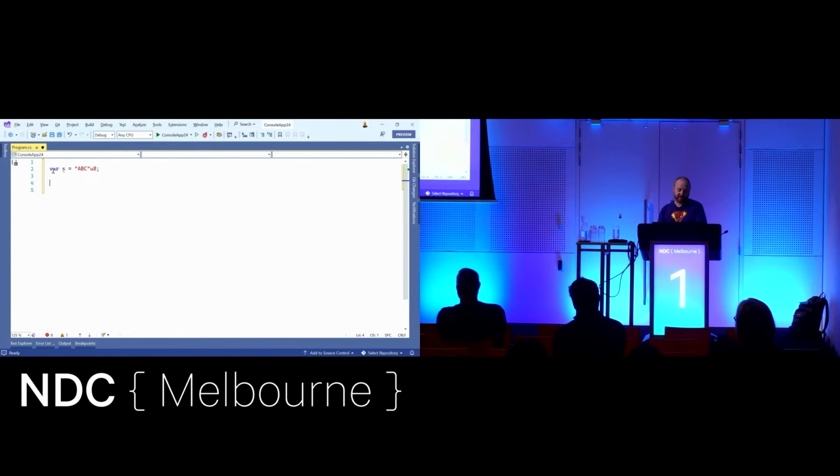The interesting thing about this is that if I mouse over var, and if you can read the relatively small text, it's not a string. Don't think of this as a string. You can't use string operations on it. It's a read-only span. The reason it's a read-only span is performance. It used to be, in the first versions of this feature, a byte array, and that's maybe a bit more common, that you might have a byte array in your code, and then it might be nicer to replace it with a UTF-8 string.